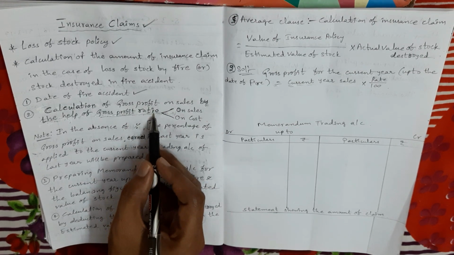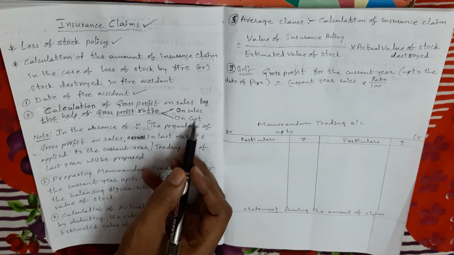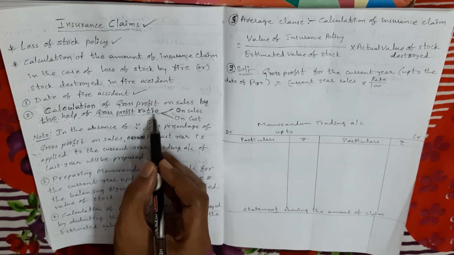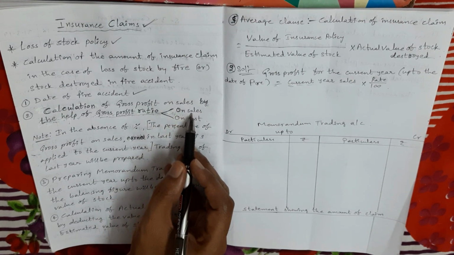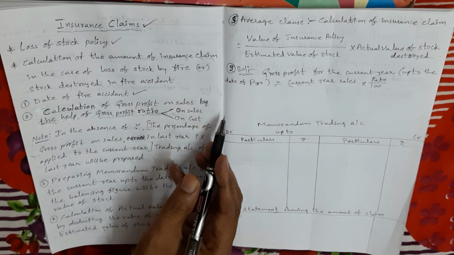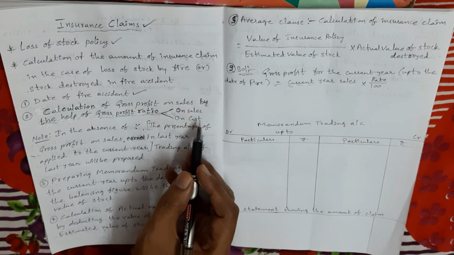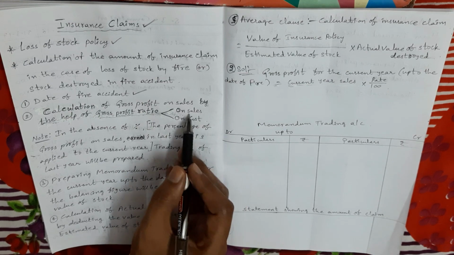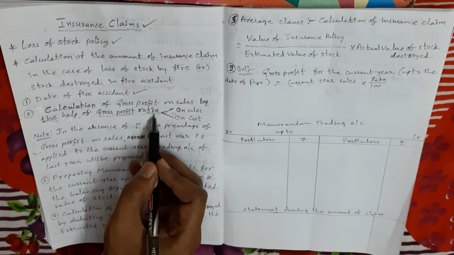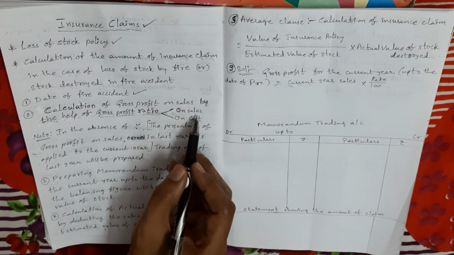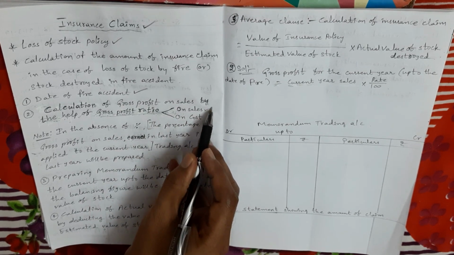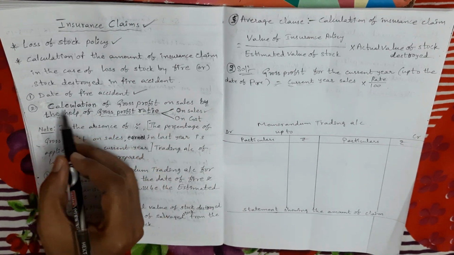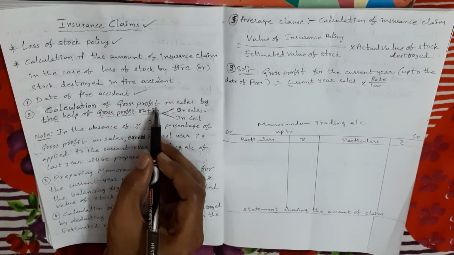Suppose the gross profit ratio is given on cost. On cost given means we take rate by 100 plus rate. So on sales amount, how do we take? On sales given means total sales into rate by 100. On cost given means total sales into rate by 100 plus rate. And if nothing is mentioned and only gross profit ratio is given, we follow this formula only, rate by 100. So this is the second step: calculation of gross profit on sales amount.